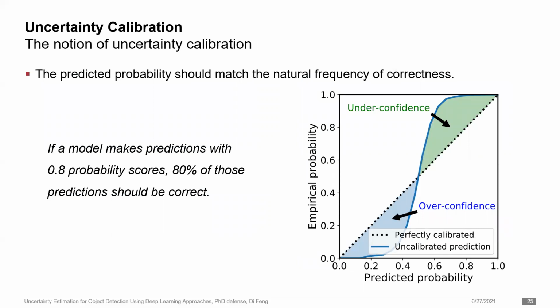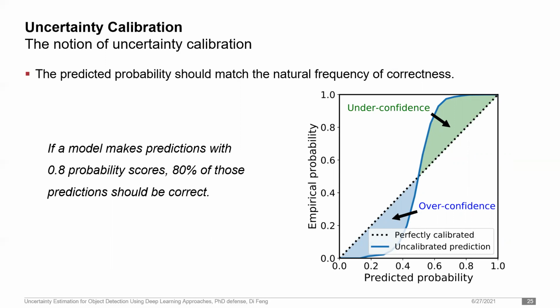From the frequentist point of view, a model should predict probability that matches the natural frequency of correctness. For example, if a model makes predictions with 0.8 probability scores, intuitively, we expect 80% of those predictions should be correct. This way of evaluating uncertainty can be illustrated by a calibration plot shown on the right. Here, the horizontal axis shows the predicted probability from the model, and the vertical axis shows the empirical probability or frequency, usually calculated based on the dataset.